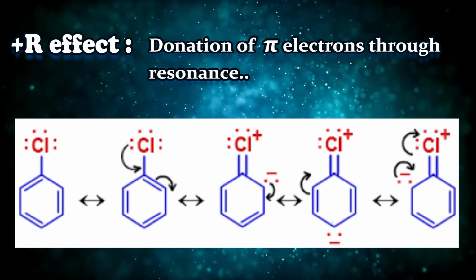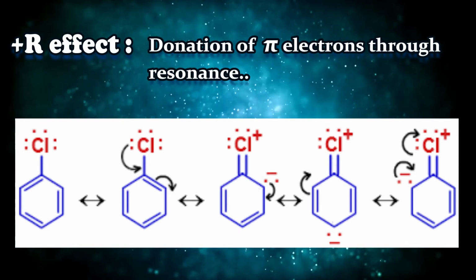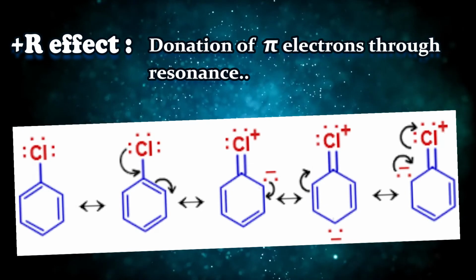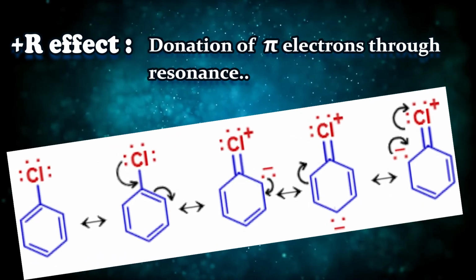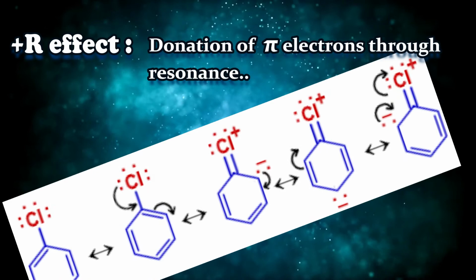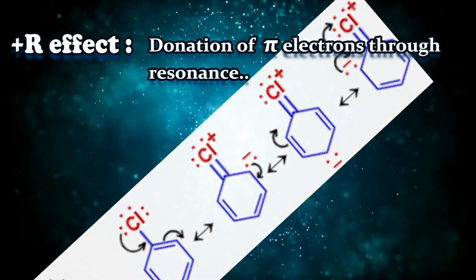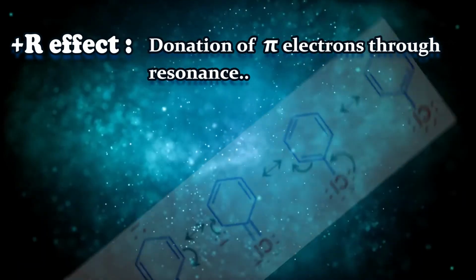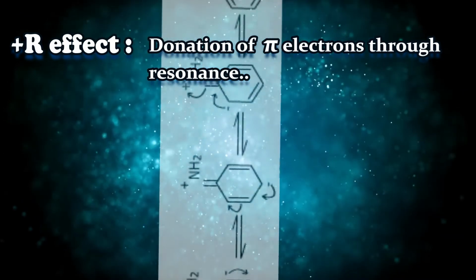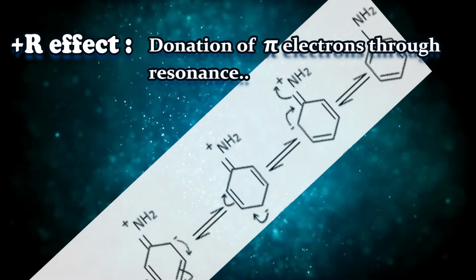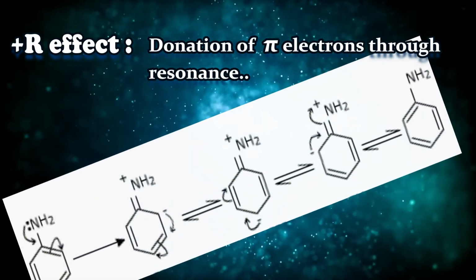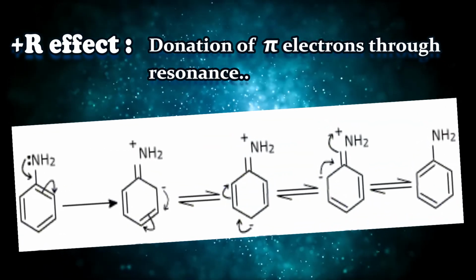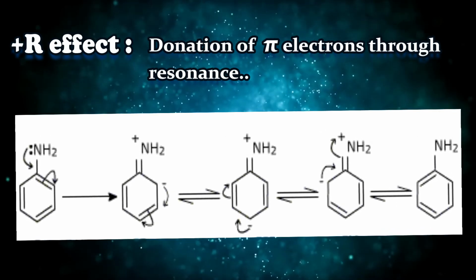So we will see resonance in chlorobenzene, and then we will see resonance in aniline, right? Aniline means benzene with an NH2 group. The NH2 group has 1 lone pair of electrons which can be resonated, which can be donated. Same thing will happen with phenol also, because phenol has OH and that oxygen has 2 lone pairs, right? And same thing for anisole, because anisole is nothing but benzene with OCH3, and there also oxygen has 2 lone pairs of electrons which undergo resonance, right?